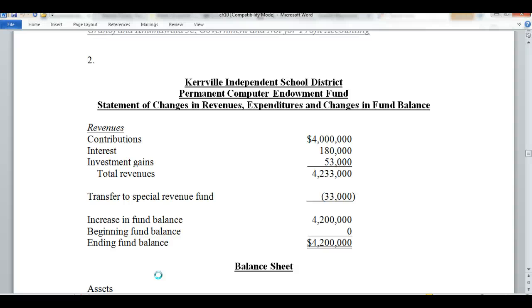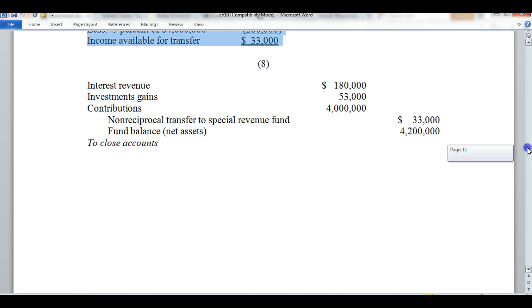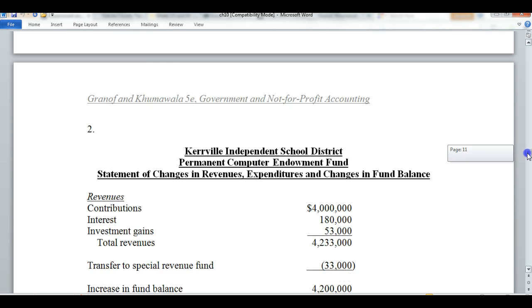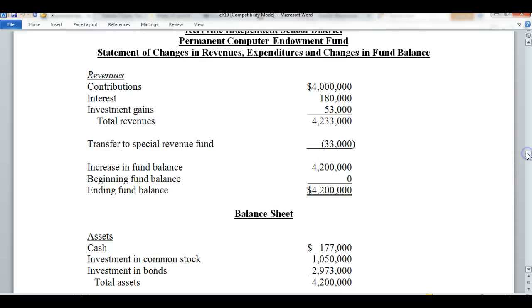We're showing our contributions of $4 million, our interest of $180,000, and our investment gains give us total revenues of $4,233,000. Again, these accounts are all the temporary accounts, and as you can see, we've closed all of these out up top here. So you know they will all need to be included in our statement of changes in revenues, expenditures, and changes in fund balance.